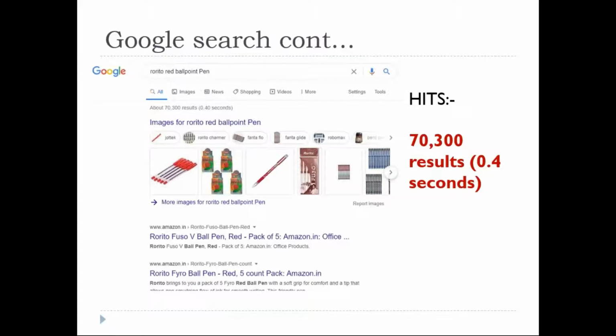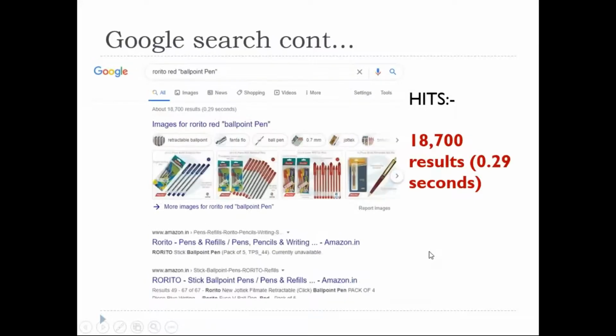Now this question is for you, but you don't have to answer it now. You just think about it. How can I further reduce without introducing any keywords? Most of you will know the answer for this generally. I shouldn't use any additional keywords, but I need to narrow down our search, right? So one simple technique is adding the double quotation.